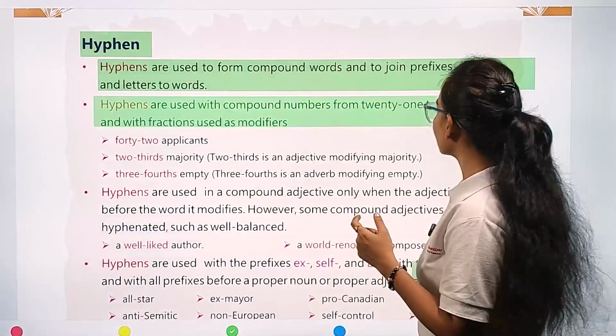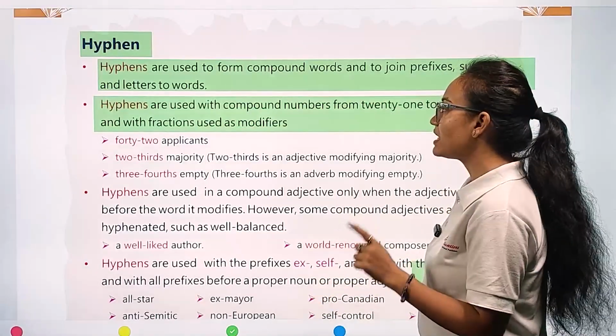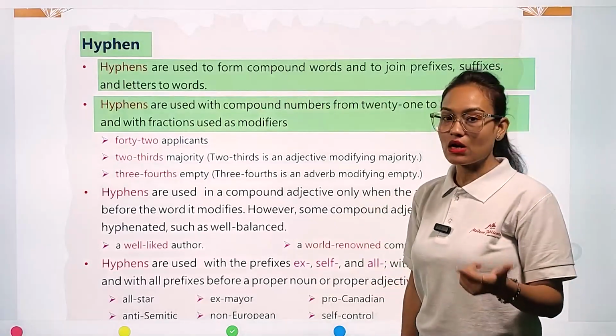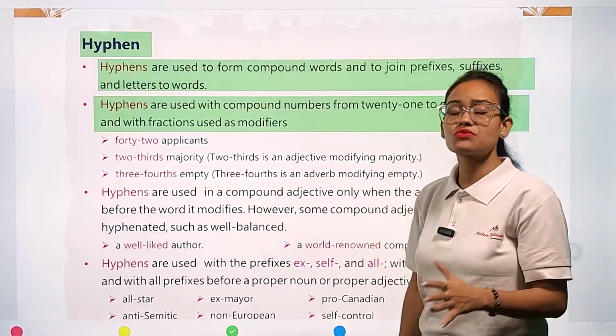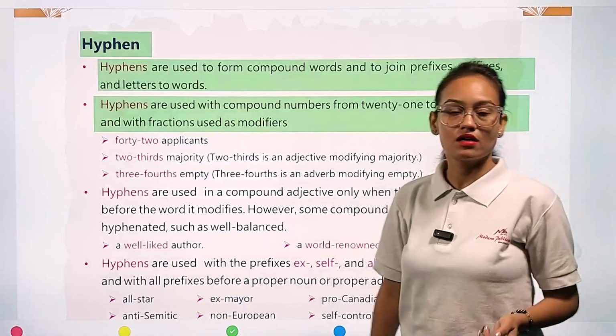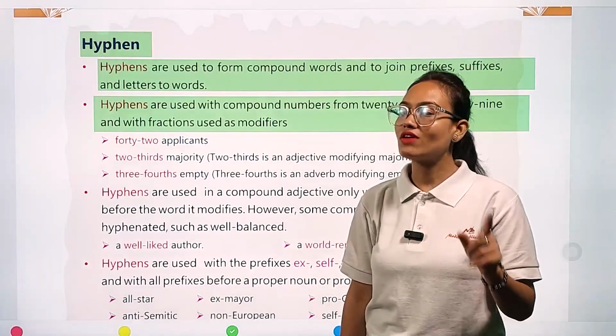Hyphens are used with compound numbers from 21 to 99 and with fractions used as modifiers. In counting numbers, my dear student, hyphens are also used in compound number words. From 1 to 20, you are not going to use any hyphen.